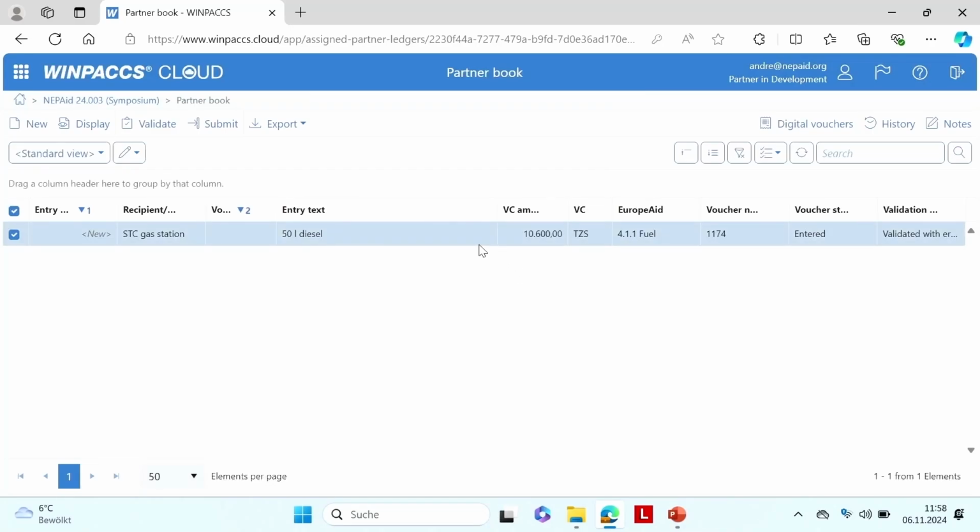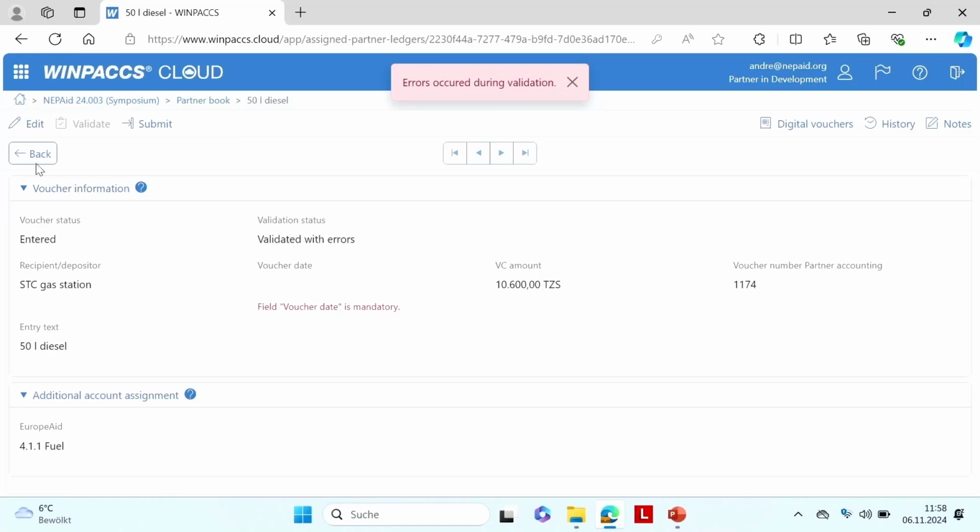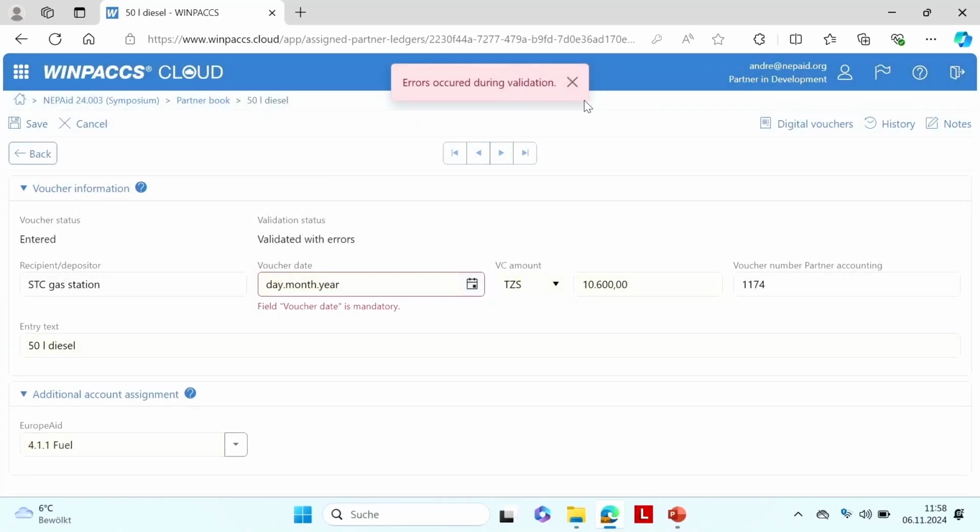That means a mandatory field I had not entered, right? I can still enter it here, can I? Yeah, I can double click and then edit. Errors occurred, that's right. And here I can still enter the date, right? I would see it here, the field voucher date is mandatory, so I enter the date. Which is maybe today's date, who knows?